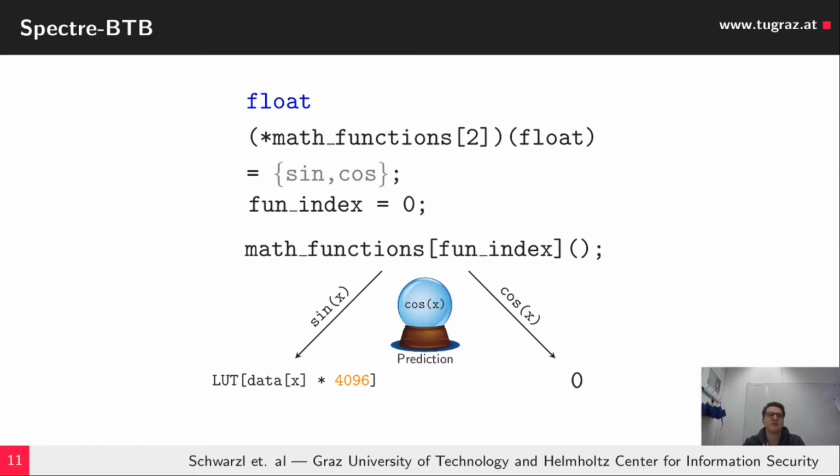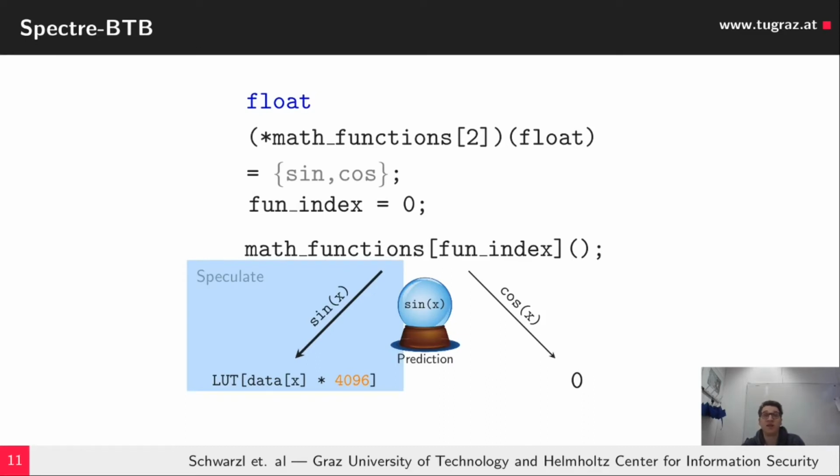The sinus performs an additional lookup table data access, so it loads some data into the cache, and the cosinus does not. At first run, it speculates that the cosinus function will be executed, but architecturally it executes the sinus function, which accesses the memory within this data area.